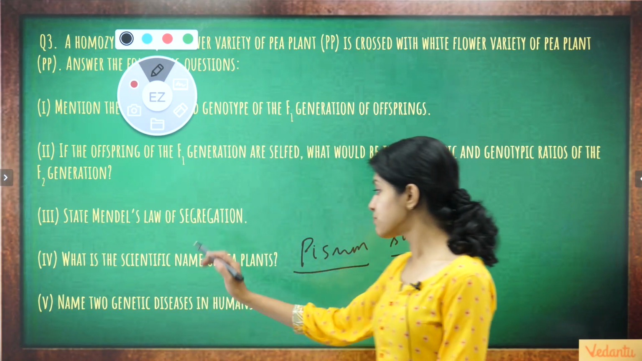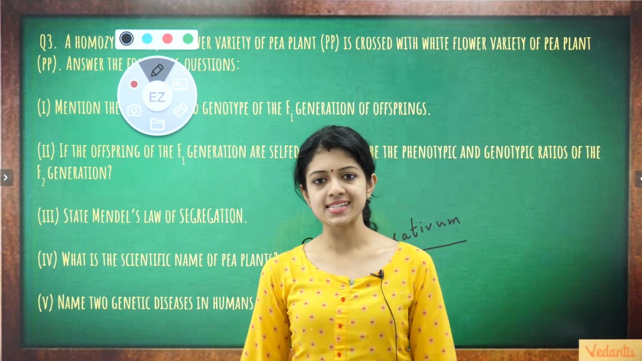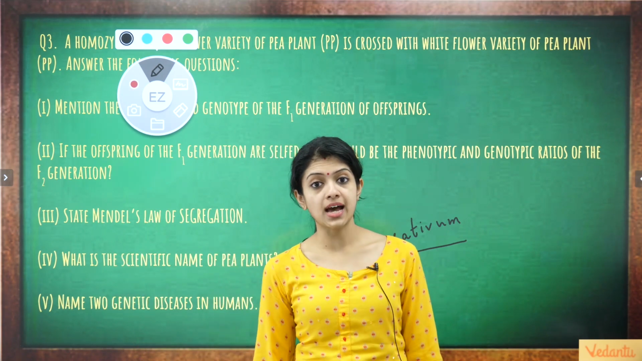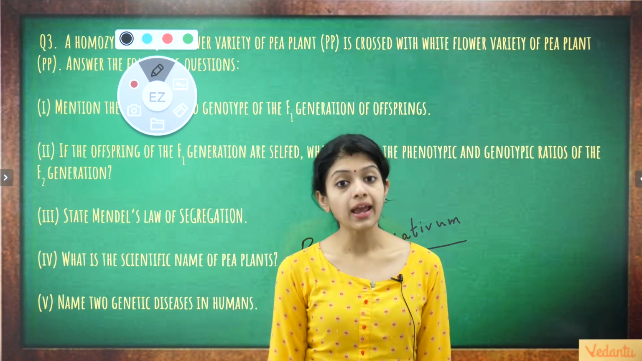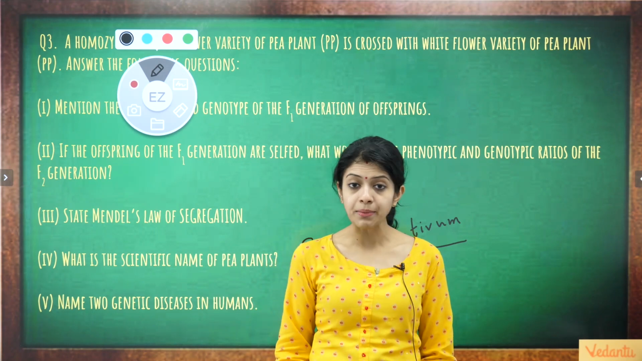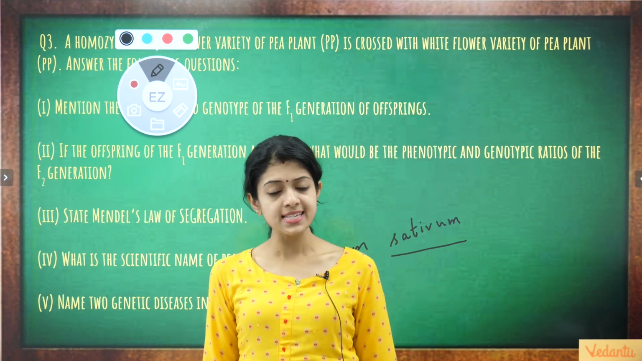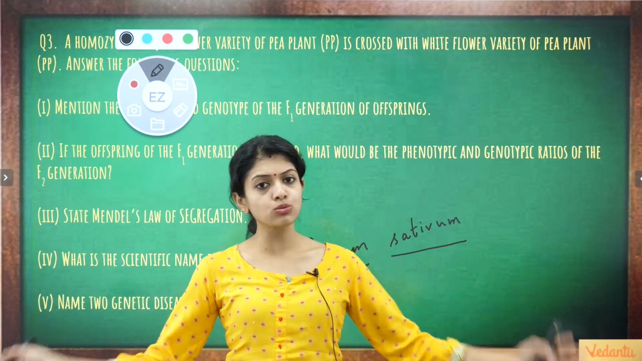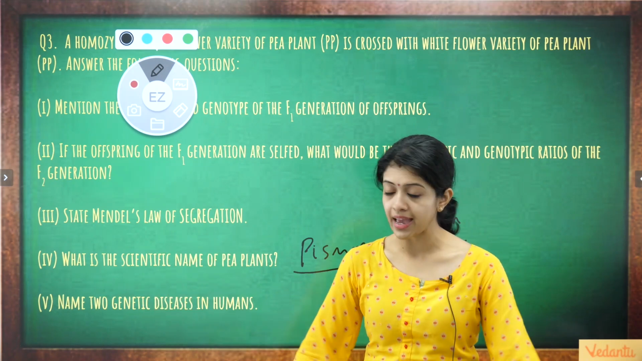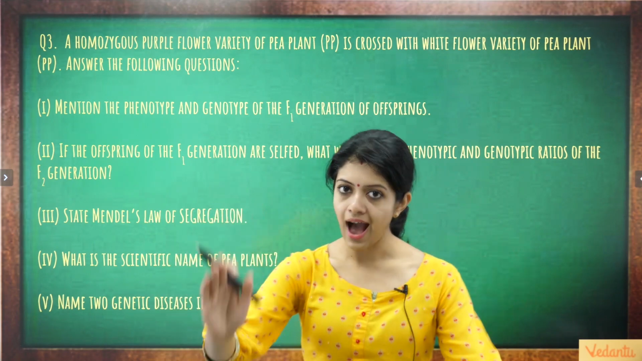Now, name 2 genetic diseases in humans. Very simple again. Any genetic disease that comes to your mind. But as far as this chapter's syllabus is concerned, we have discussed only 2 diseases, which are hemophilia and color blindness. You could even say things like sickle cell anemia, phenylketonuria, and all of those if you know about those diseases. But as long as you remember any 2 genetic diseases, that is good enough to fetch you 1 solid mark. So yes, there goes our next set of 5 marks, and they are ours.